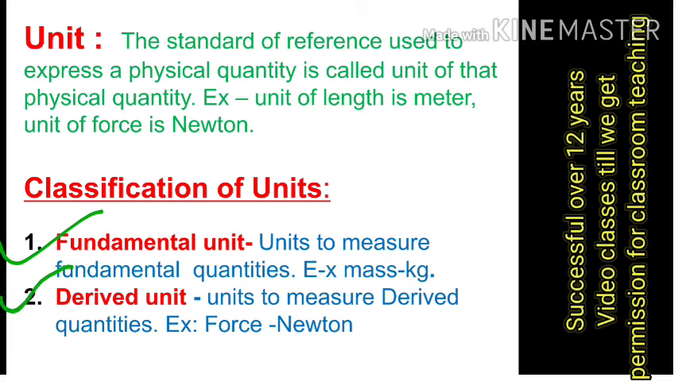Now what is a derived unit? Derived unit means units used to measure derived quantities. For example, force is a derived quantity, and the unit used to measure force is called Newton. So I think it is clear about the types of physical quantities and their unit types. Let's go ahead with the subject again.